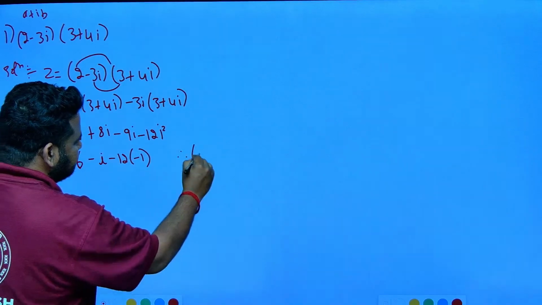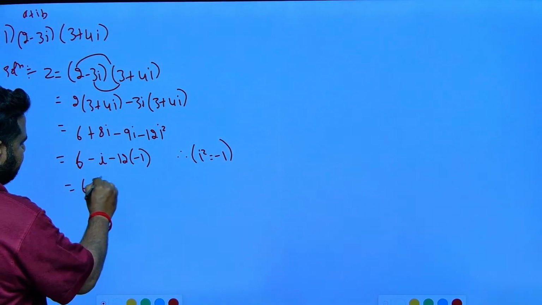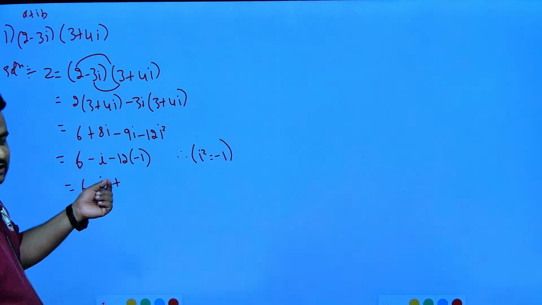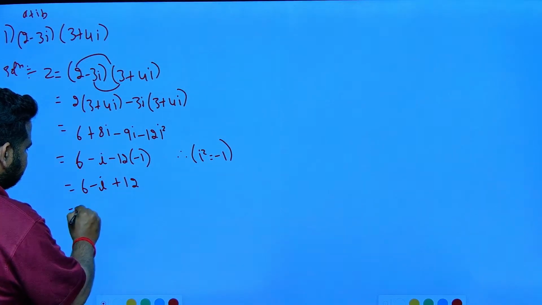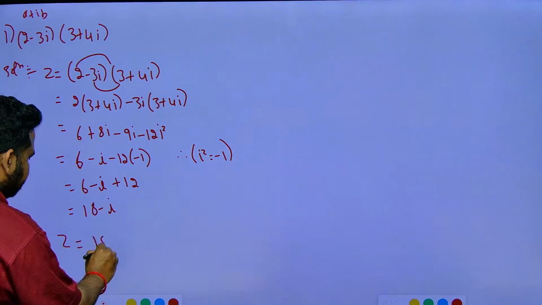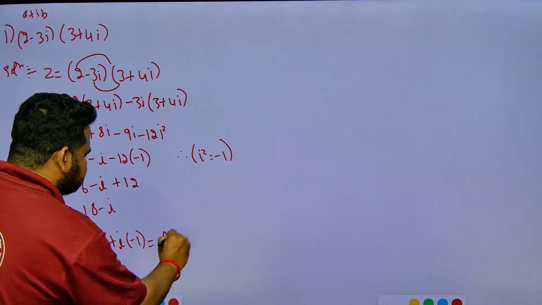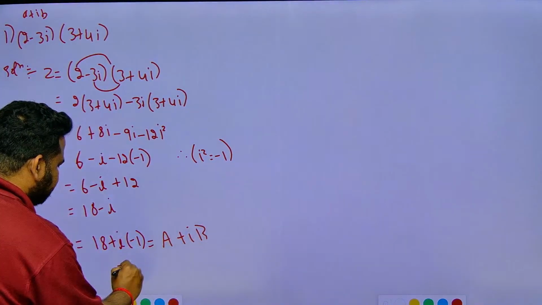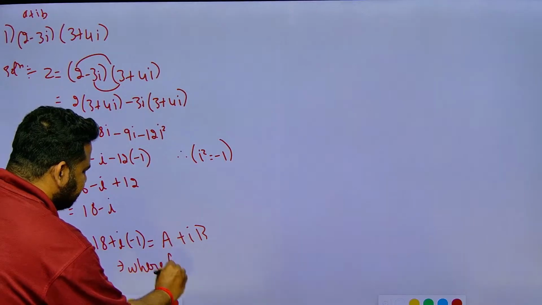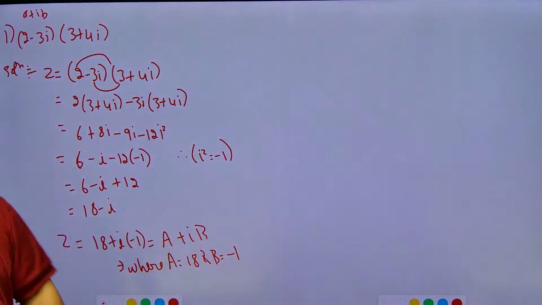Therefore, here I have to write the reason: i square is equal to minus 1. So 6 minus i, minus into minus is plus, so this will become 12. 12 plus 6 is 18, minus i. So this z can be written as 18 plus i into minus 1, which is of the form a plus ib, where a is 18 and b is equal to minus 1. That is what we got. Clear? This is how we can represent this, friends.